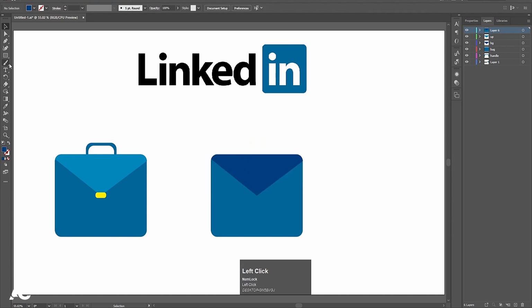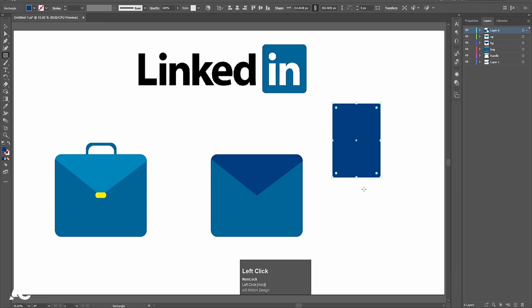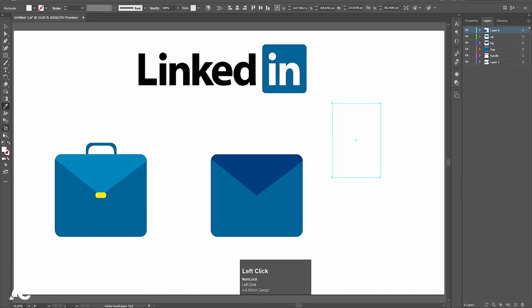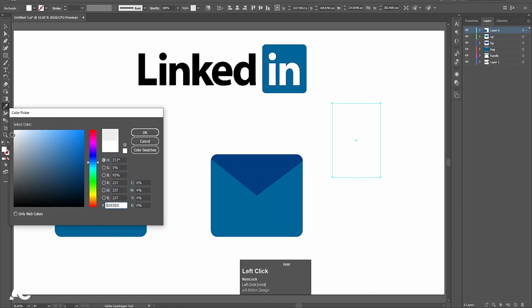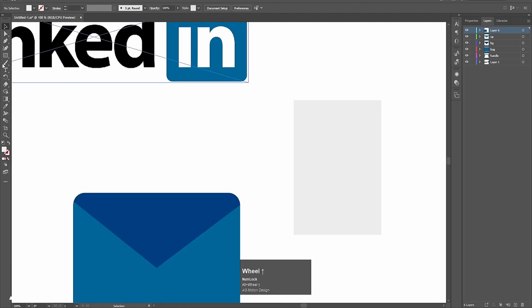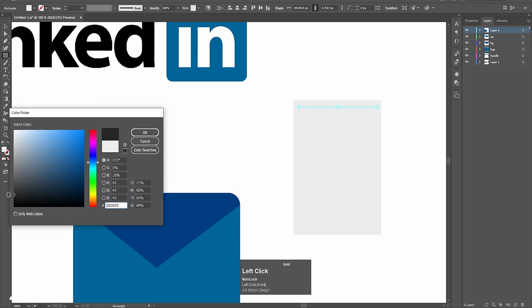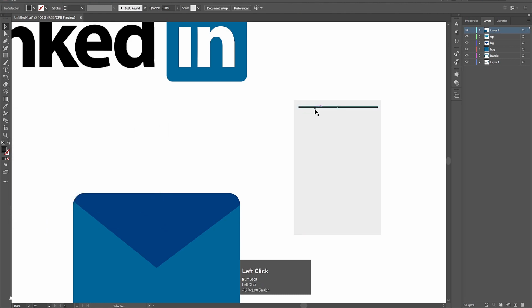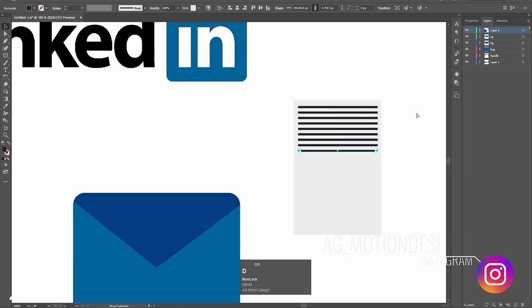Now we will create something like a rectangle. We will choose white color for this, but not fully white, a little bit gray is going to work. Now after that, again choose a rectangle and let's create this kind of lines. And now we will choose not complete, but a little bit black. Select this, hold Alt, and by holding Shift create a duplicate. Now press Ctrl D again and again to duplicate it like that.